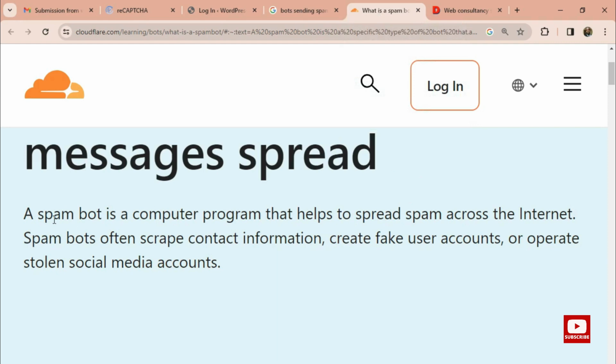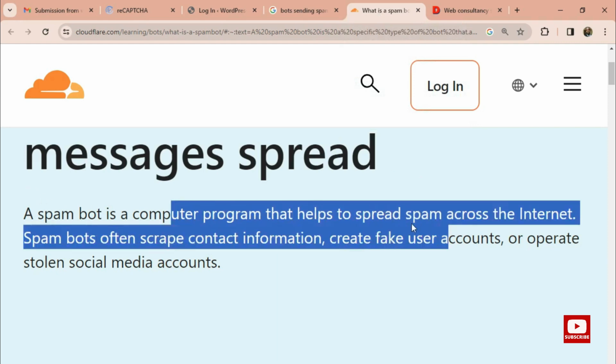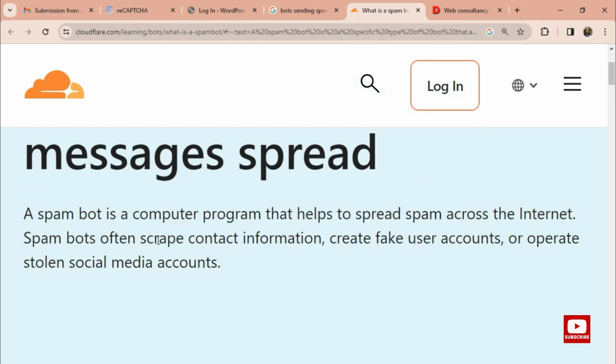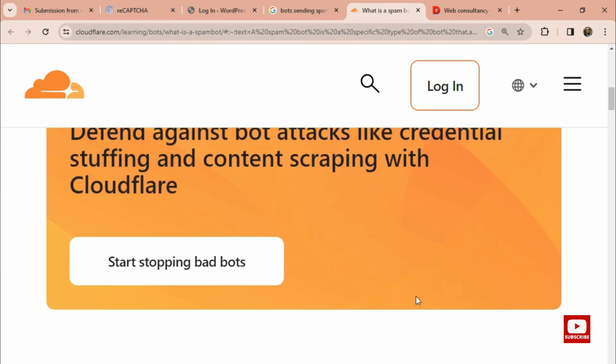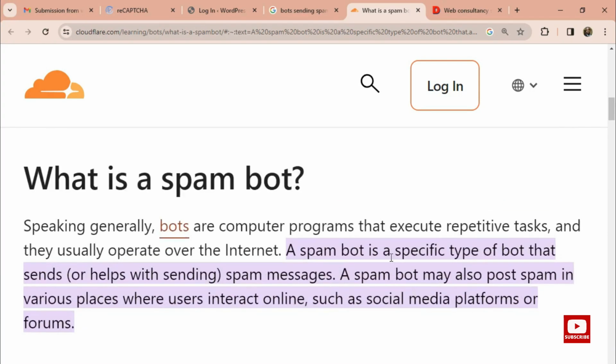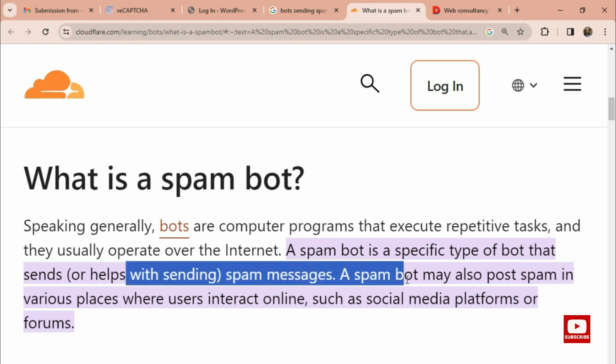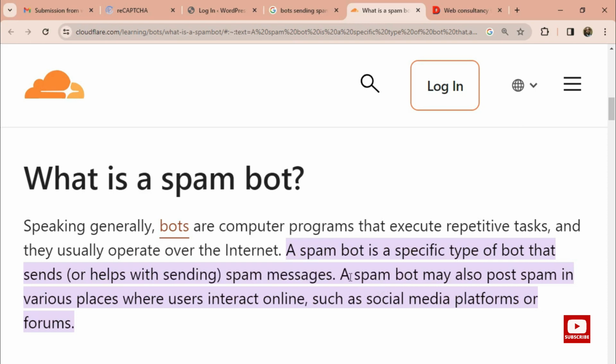A spam bot is a computer program that helps spread spam across the internet. They often scrape contact information, create fake accounts, and operate stolen social media accounts. That's what they do. So what is a spam bot? Generally, it's a computer program that executes repetitive tasks, and they usually operate over the internet. A spam bot is a specific type of bot that sends or helps with sending spam messages. They are set up by people to send fake and repetitive messages.